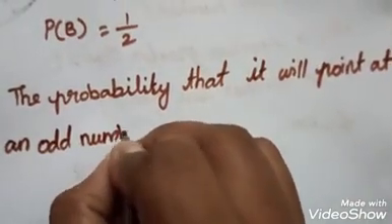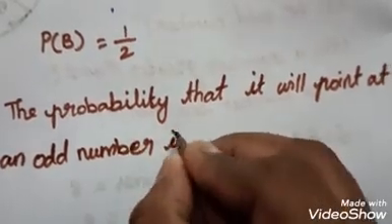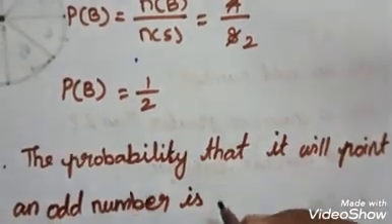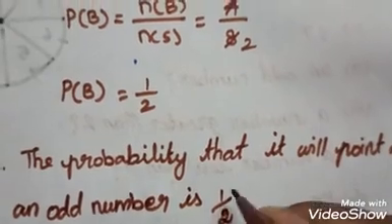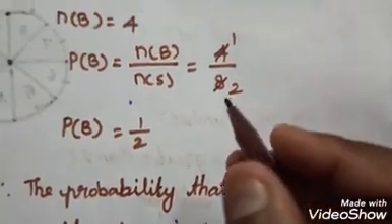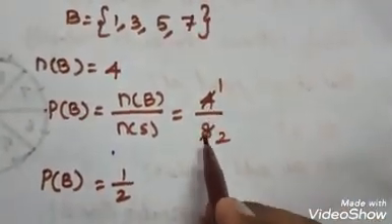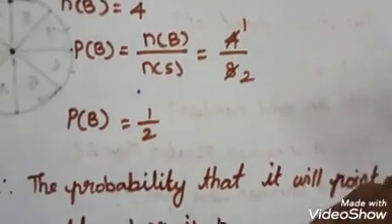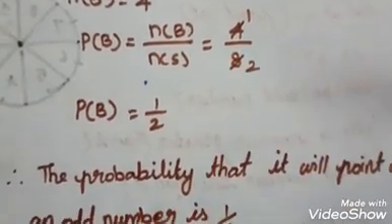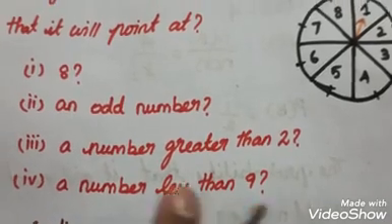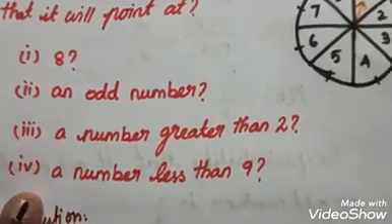Point at an odd number, what is the value? 1 by 2. So half of the elements are odd numbers. We know that 4 by 8, so half of the 8 is 4. So 1 by 2 is the answer. In this same question, do the third one and fourth one as your homework.